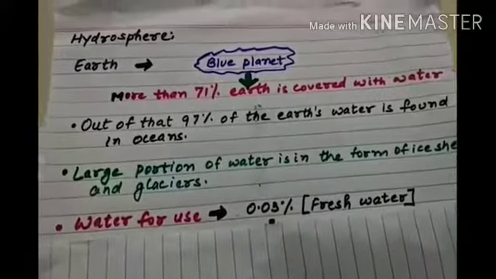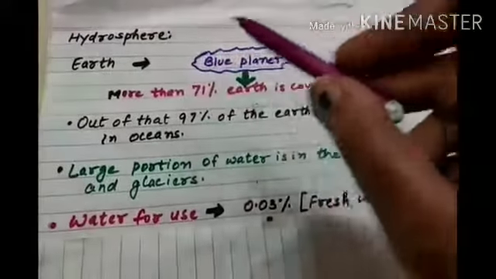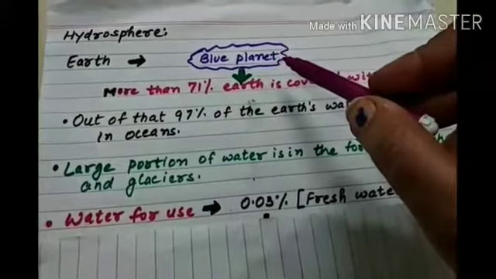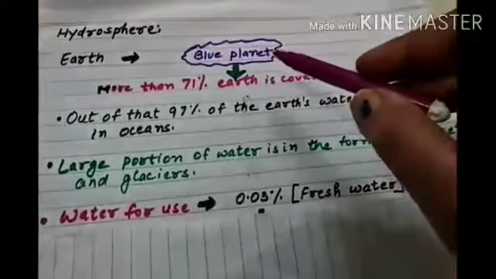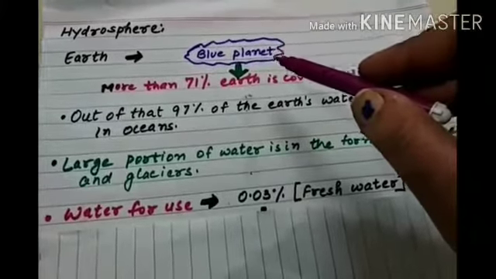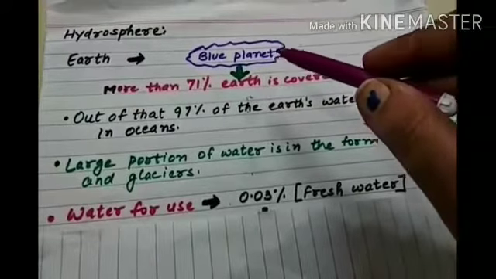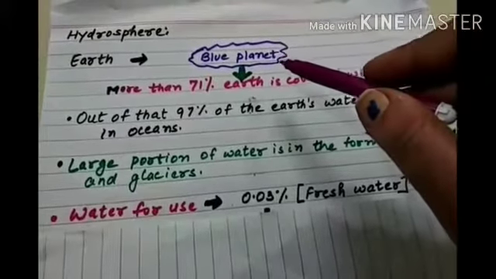Now you see over here, we have written Earth. Earth is said to be the blue planet. Why is Earth said to be the blue planet? Only because of the presence of water bodies. That is why Earth is said to be the blue planet.